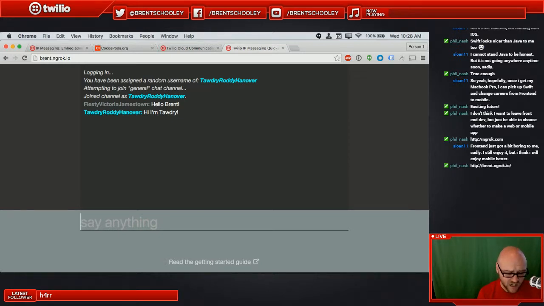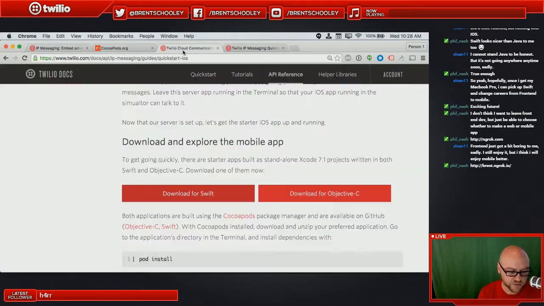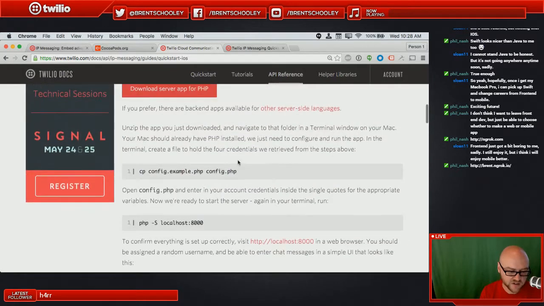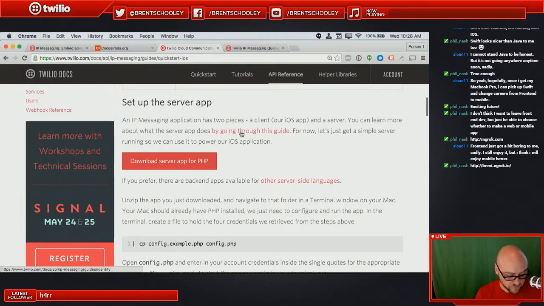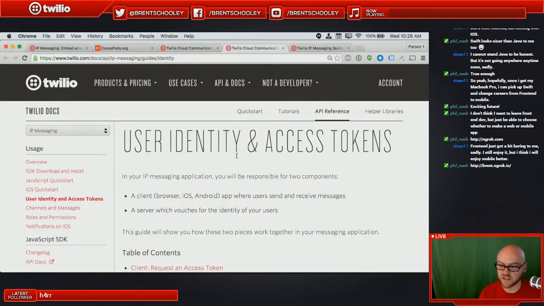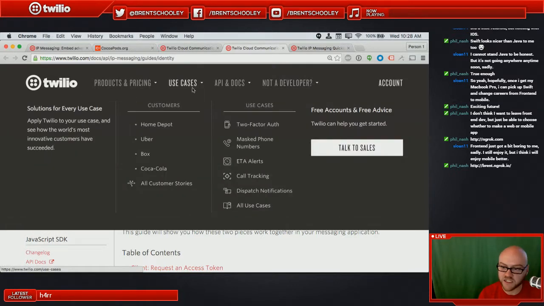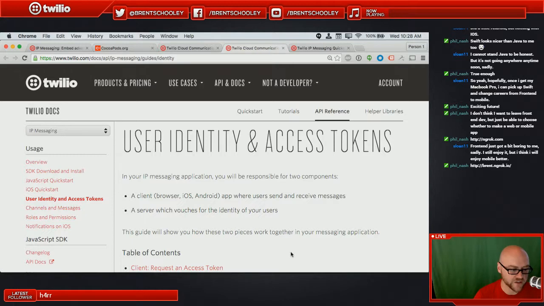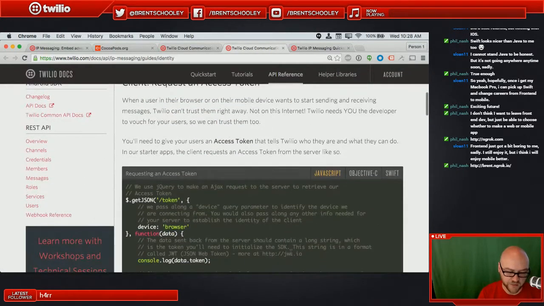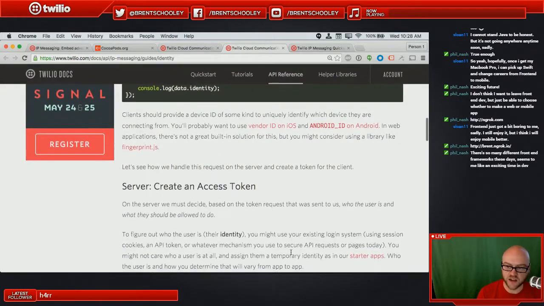I would take a look at that server code right now, but I am going to run firmly out of time if I do that. I suggest that if that's interesting to you, which it probably is, that you check out this identity guide that is linked from the quick start, and perhaps Phil can link that into the chat. That's at Docs API IP Messaging Guides Identity, which walks you through basically how that token access works.